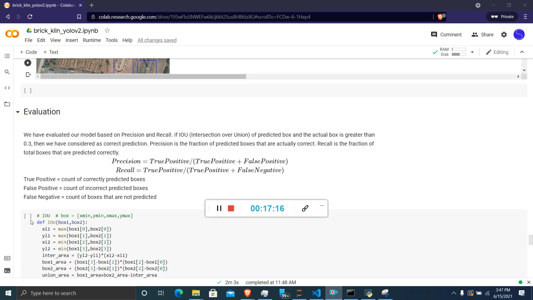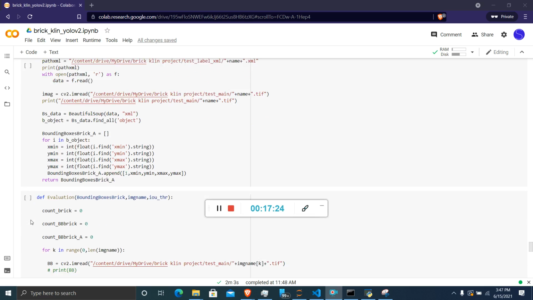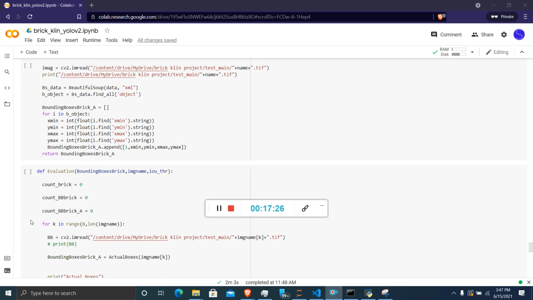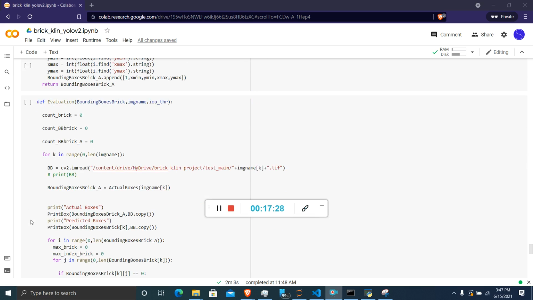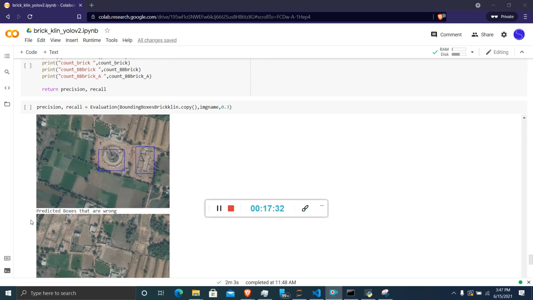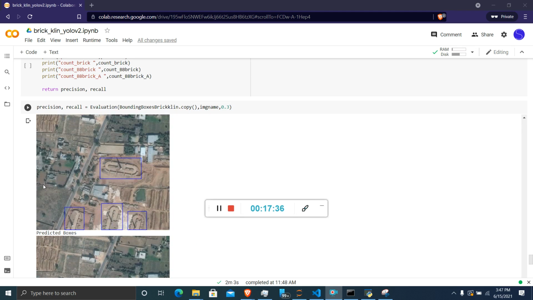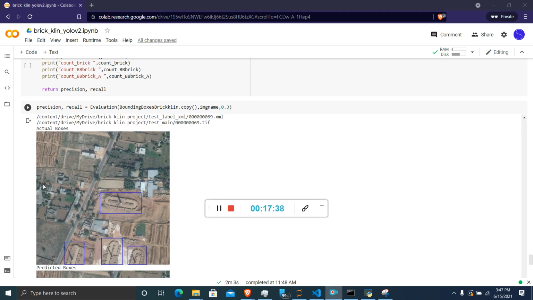So it's time for evaluation. How accurate and how good is our model? In the evaluation section, we look at how much precision and how much recall our model gives. We have written the function for this, and from this image you can see the actual boxes and the predicted boxes.